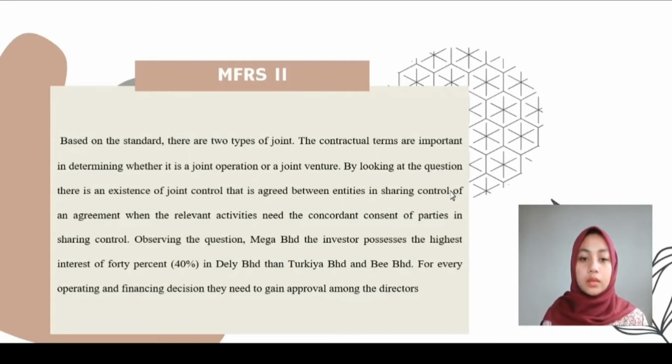Observing the question, Mega Berhad, the investor, possesses the highest interest of 40% in Delhi Berhad compared to Turkiya and B Berhad. For every operating and financing decision, they need to gain approval among the directors.